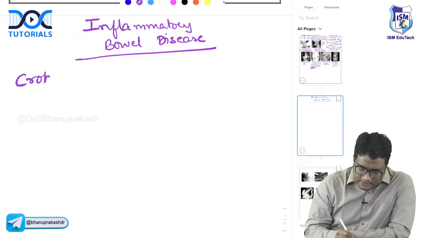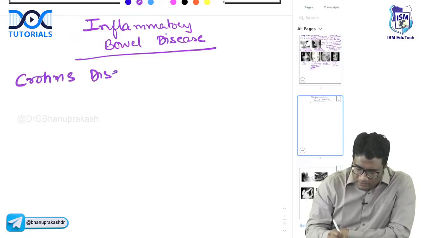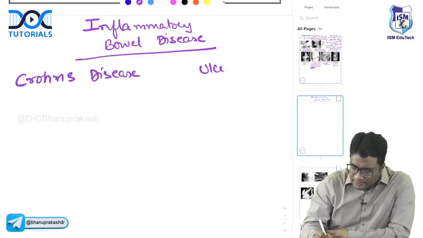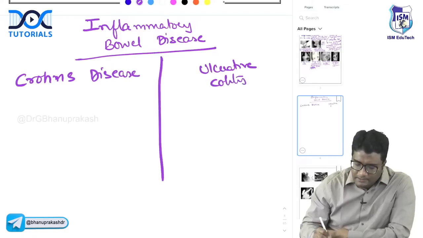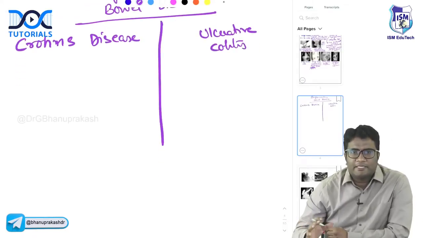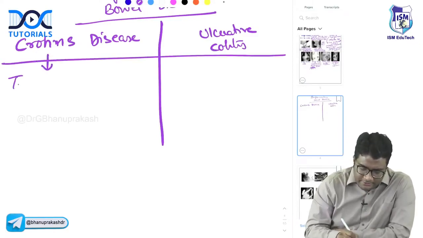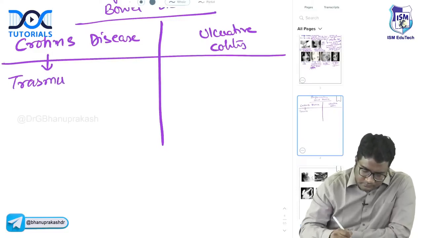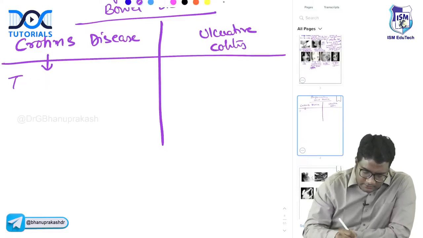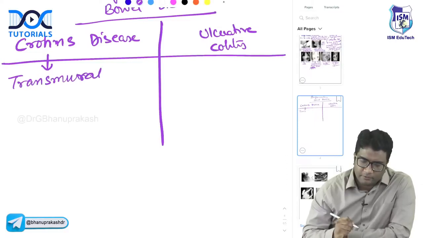This can be Crohn's disease or ulcerative colitis, right? I'll only concentrate on the radiology parts. Just concentrate carefully. Crohn's disease and ulcerative colitis, the basic difference that you should all remember is Crohn's disease is transmural. That is full thickness. Full thickness is involved.